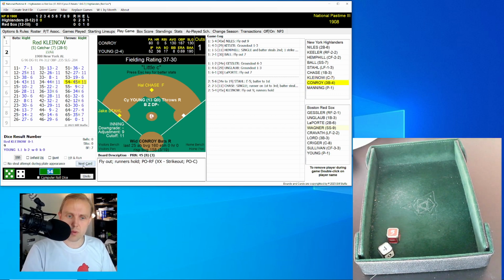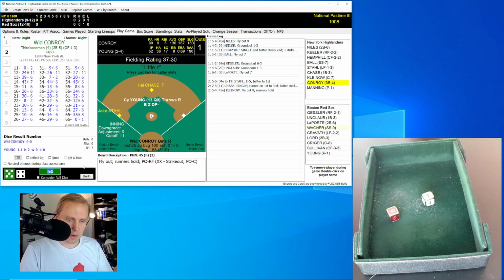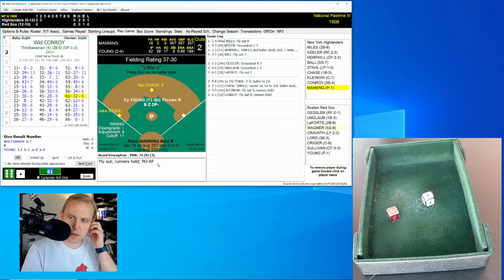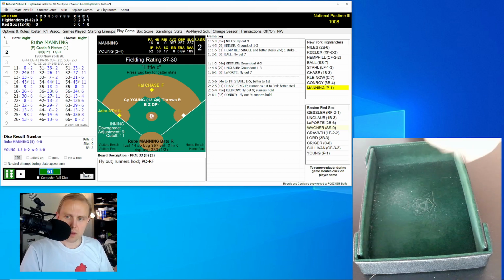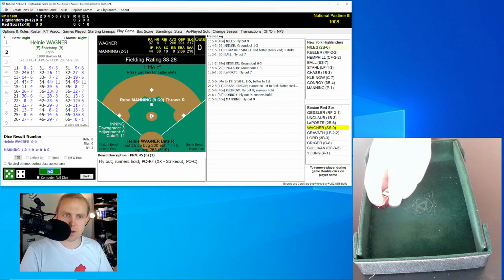Here's Red Kleinow. Rolls a 54 for a 45. It's a fly ball, right field, not very deep. Gessler has it for the out, 1 away. Wade Conroy up there now, hitting .130. Rolls a 61 for a 32. Another fly to right. Again, not deep enough. Gessler's got it for the second out. And here comes Rube Manning. Pitcher Manning rolls again, 54 for a 45. Another fly ball to right field. Gessler's got that. We go to the bottom of the second.